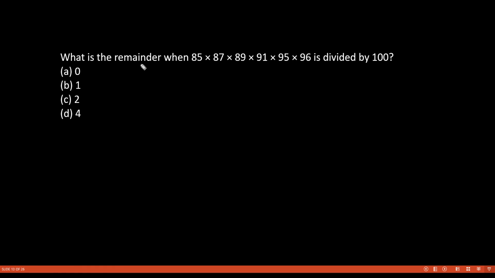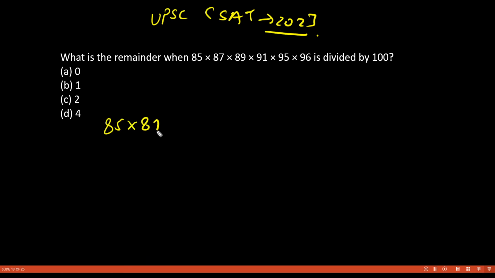Now look at this question. It is asking what is the remainder of 85 into 87 into 89 into 91 into 95 into 96, divided by 100. Now see, we have done these questions. This is a UPSC CSAT question of 2023 only. Okay, the CSAT paper that killed your dreams. But if you see, this is a very simple question.